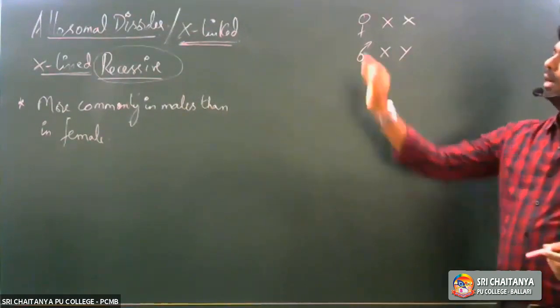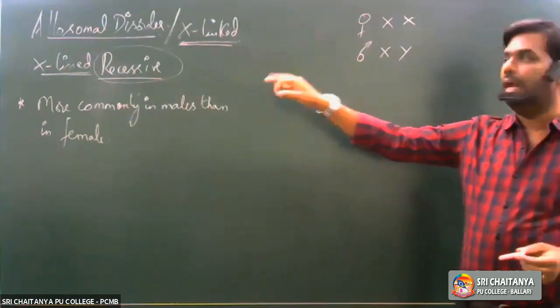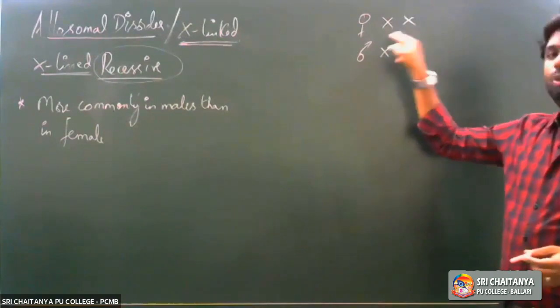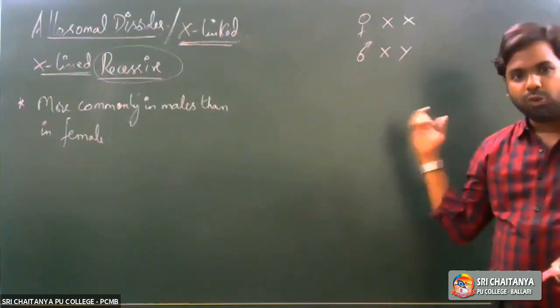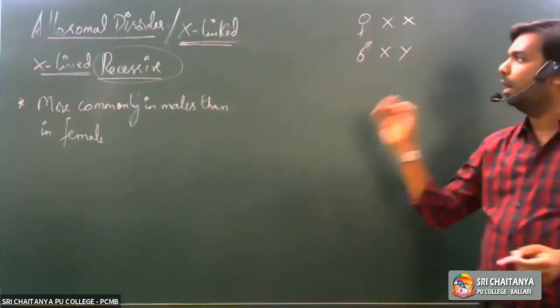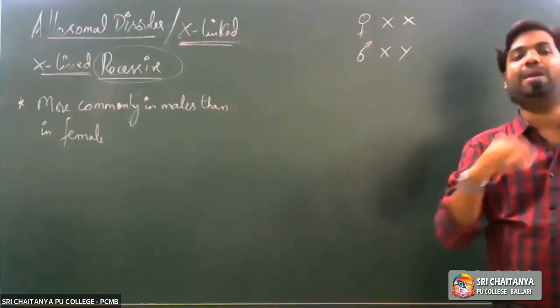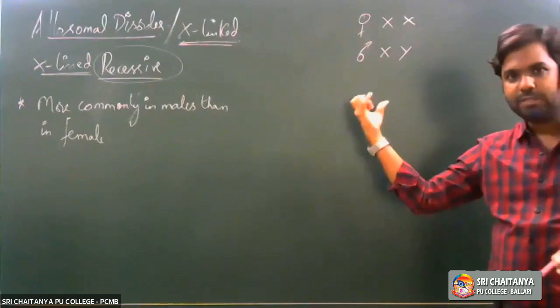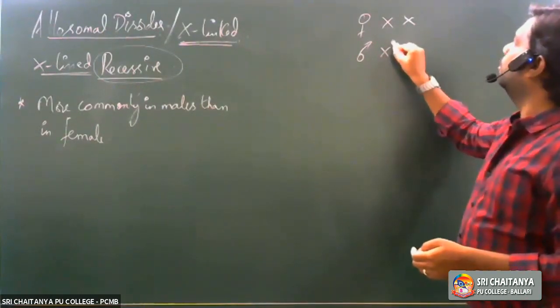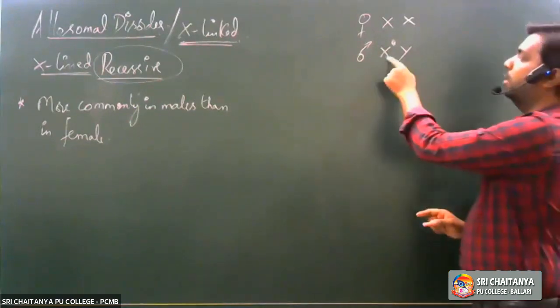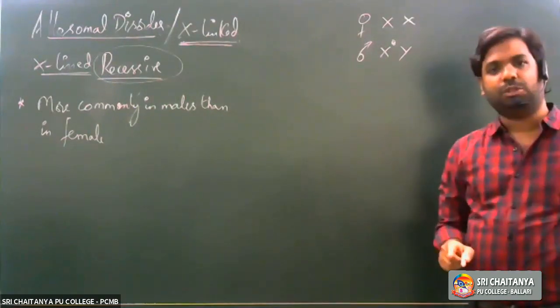In a recessive condition, females have two X chromosomes, whereas males have only one X chromosome. So if the disease has to be expressed in males, mutation of one gene located on the X chromosome would be sufficient.